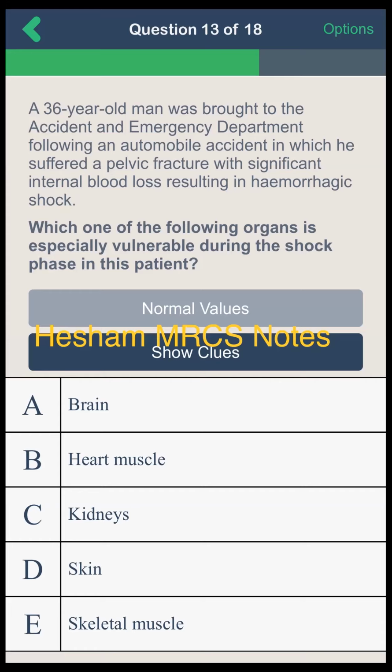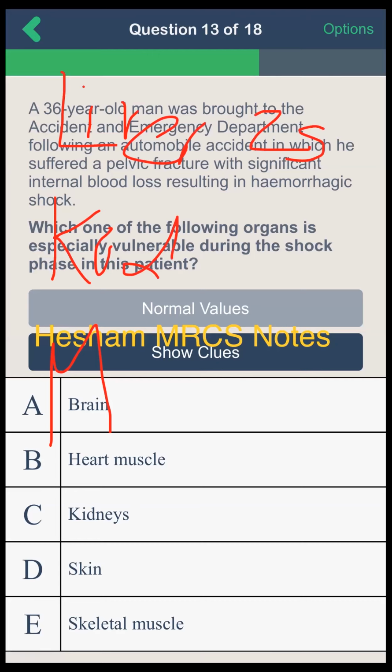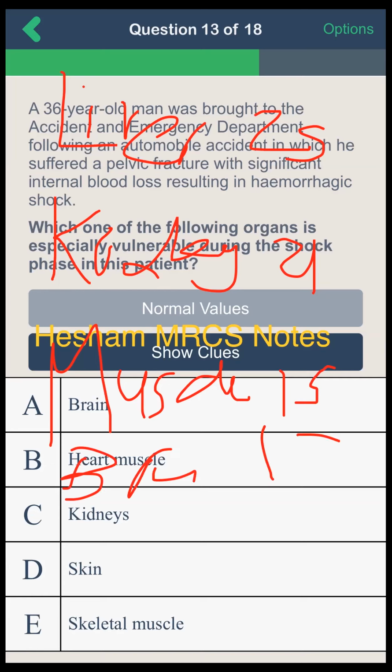The distribution of blood supply to each organ: the liver is 25%, the kidney is 20%, muscles 15%, and brain 15% also.